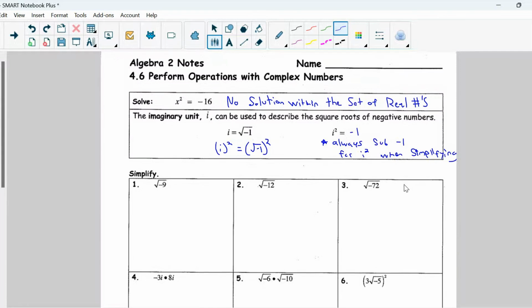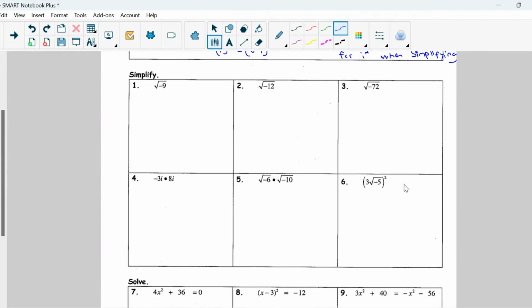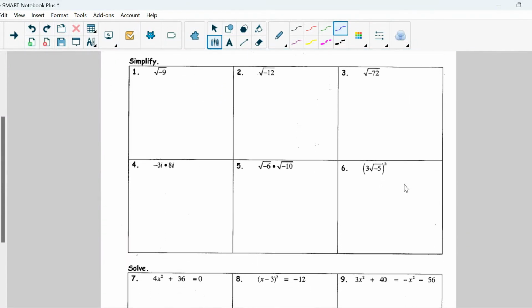Okay? So let's take a look at a couple of examples and how we are going to apply the imaginary unit into our solutions. So if we have the square root of negative 9, we can simplify this as the square root of negative 1 times 9. That way we can simplify the square root of 9. If we wanted to simplify this even further, we could have two radicals.